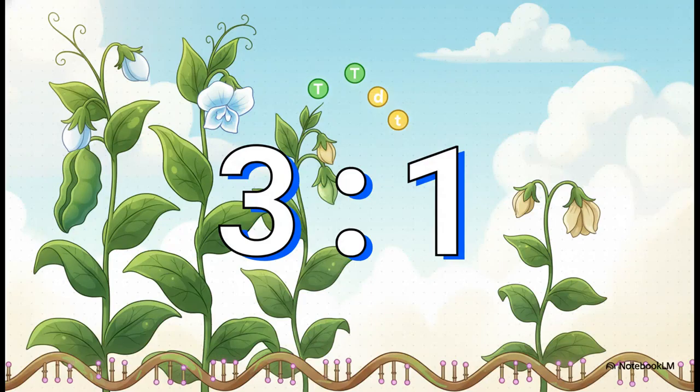And this perfectly illustrates the math behind it all, the classic 3-to-1 ratio. In a monohybrid cross of heterozygous tall plants in the F2 generation, Mendel consistently found a phenotypic ratio of 3-to-1. So for every 3 tall plants, there was exactly 1 dwarf plant. Phenotypically, what we see is a 3-to-1 split, even though genotypically, those tall plants are actually a hidden mix of pure tall and hybrid tall.